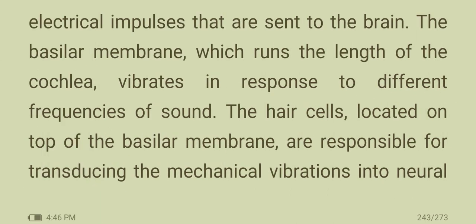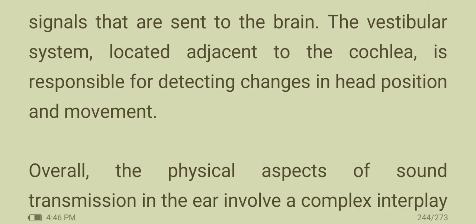The basilar membrane, which runs the length of the cochlea, vibrates in response to different frequencies of sound. The hair cells located on top of the basilar membrane are responsible for transducing the mechanical vibrations into neural signals that are sent to the brain. The vestibular system, located adjacent to the cochlea, is responsible for detecting changes in head position and movement.